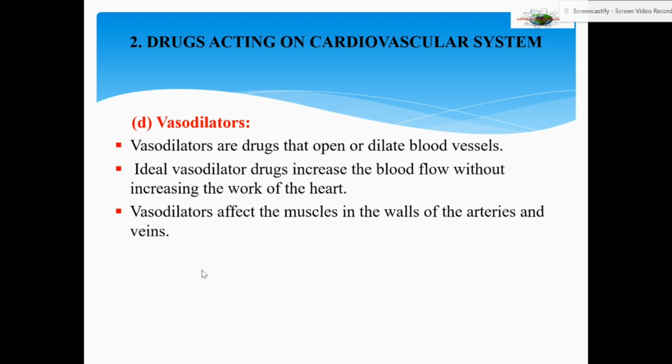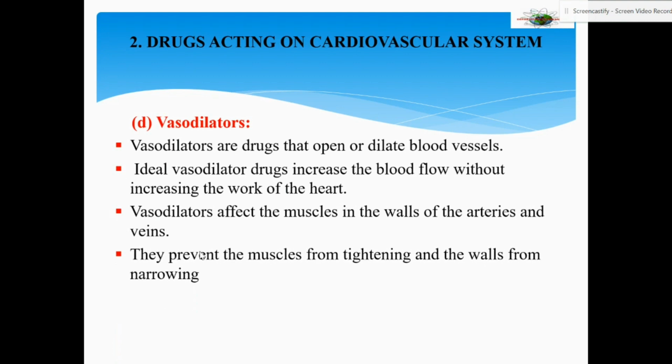Vasodilators affect the muscles in the walls of the arteries and veins. They don't affect the heart muscle. They work on the muscles lining the arteries and veins, such that a kind of dilation effect is produced and more blood can flow into the arteries and veins.